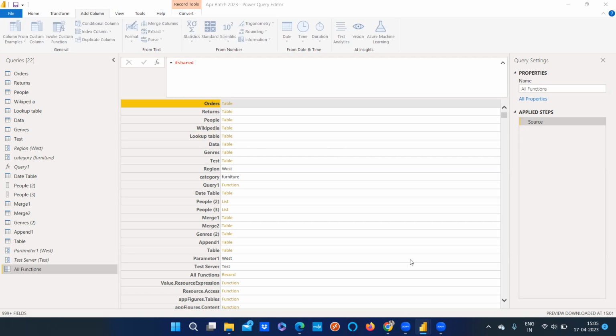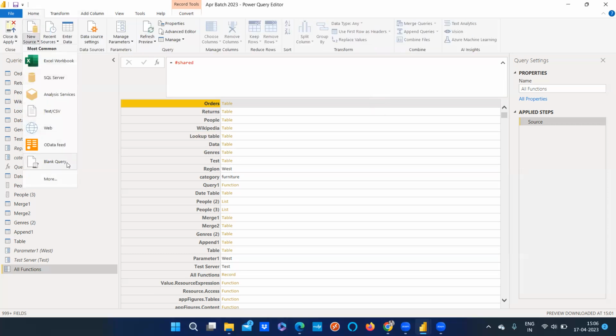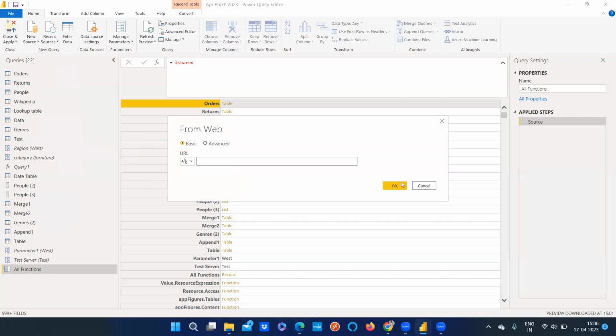Yes, tell me. I have one doubt. I was practicing this while trying to download data from Wikipedia. From the web source function, we can get data from a web source. I was trying to get the data from the web, but just by typing www.wikipedia, I didn't get the data.